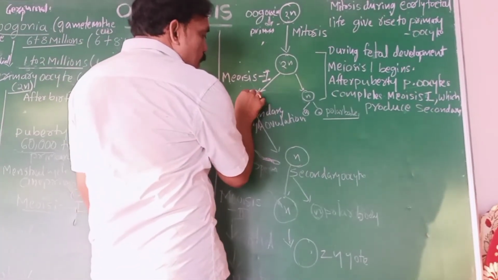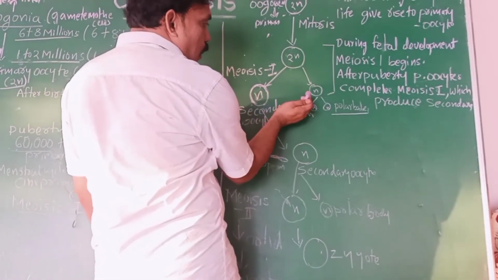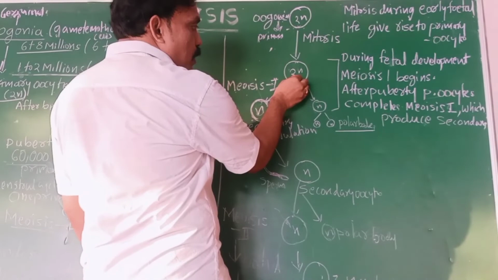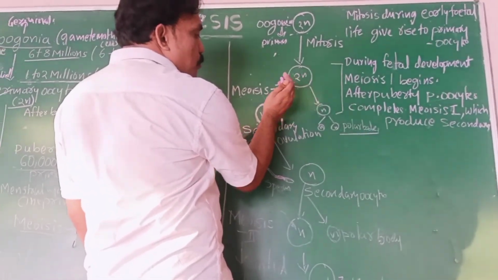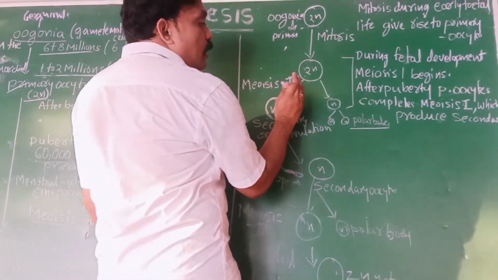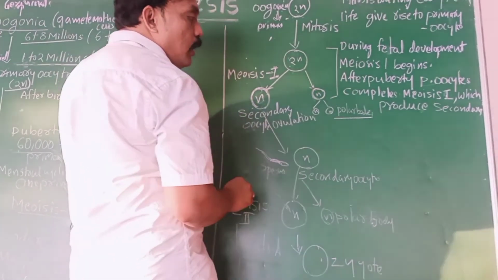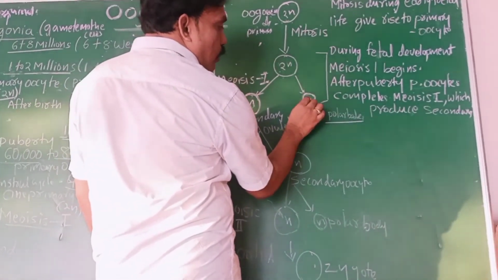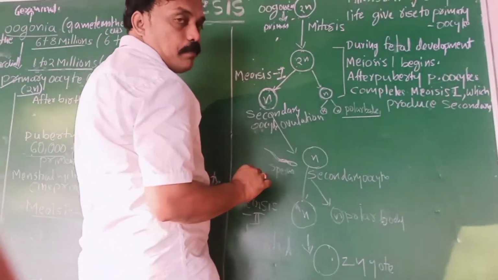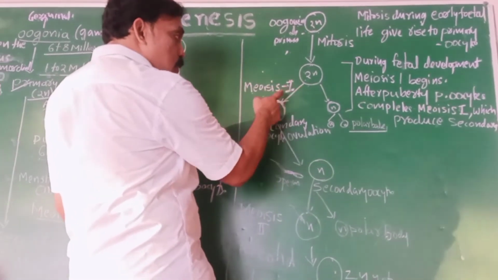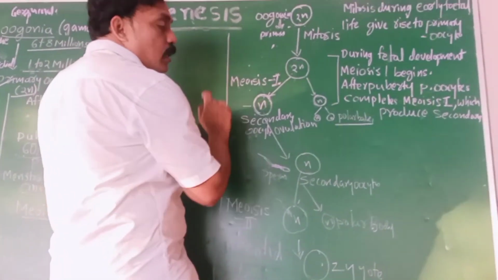Because this cell is larger, whatever genetic material is there in that primary oocyte will be distributed into one cell only. The other cell is very small in size, and that is the polar body. The polar body does not develop further. Only the secondary oocyte develops, after meiosis 1.